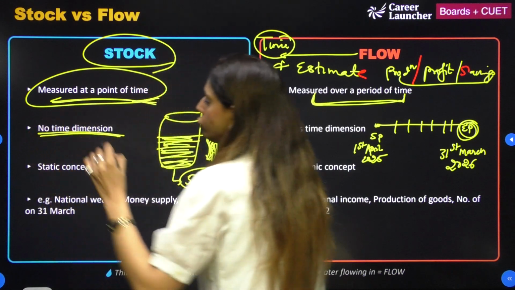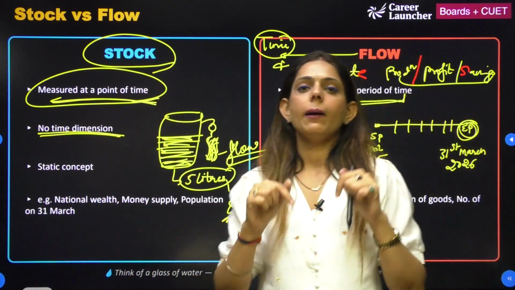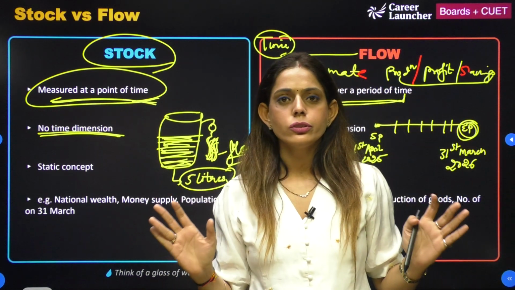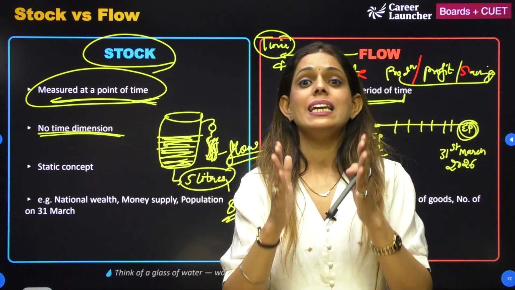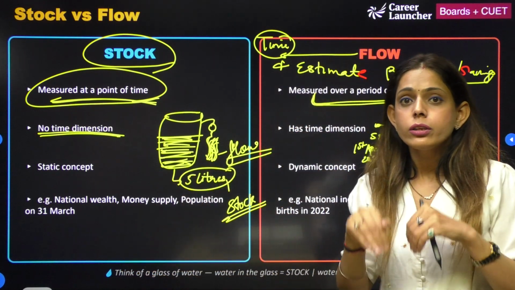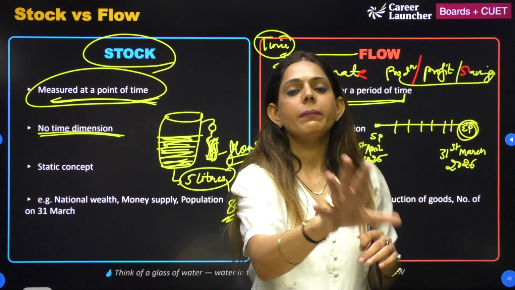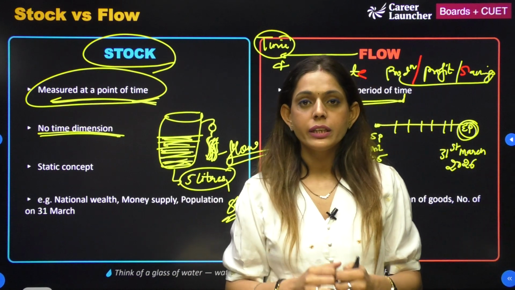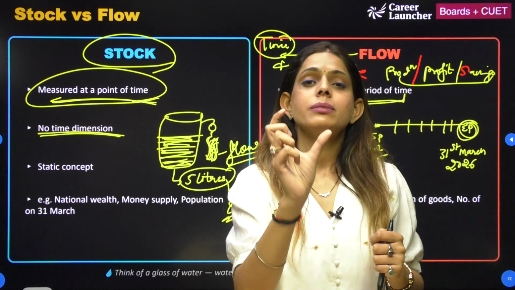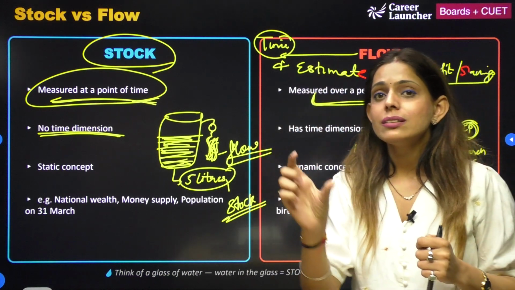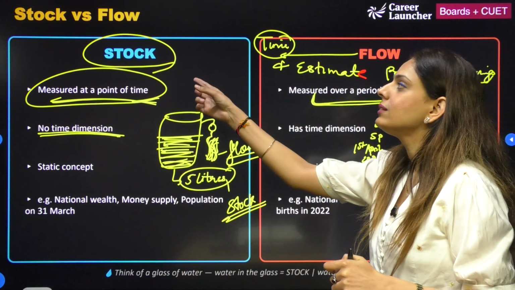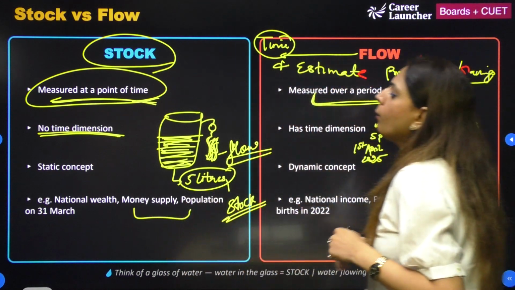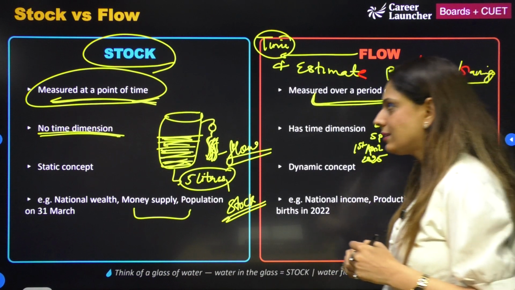So if I talk about stock, it is measured at a point of time. No time dimension is there. Currently मुझे बताओ कि अभी हमारे पास कितना स्टॉक पड़ा है. 10,000 यूनिट्स पड़ा है, 12,000 यूनिट्स पड़ा है, 25,000 यूनिट्स पड़ा है, ये हमारा स्टॉक है. At this point of time if somebody asks me कि ये बताओ आपके पास कितना स्टॉक पड़ा है, तो मैं कहूँगी मेरे पास 20,000 स्टॉक पड़ा है अभी, या 20,000 यूनिट्स पड़ी है. I am telling this guy who is asking me what is the total stock that is kept, that is nothing but a stock. Then you have national wealth, money supply, population on 31st March, etc.